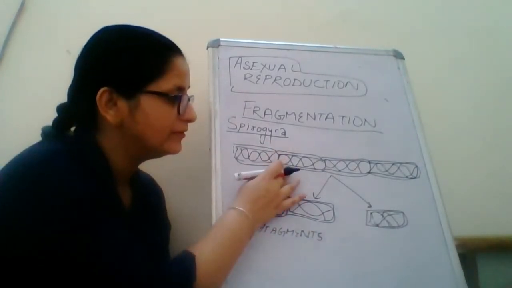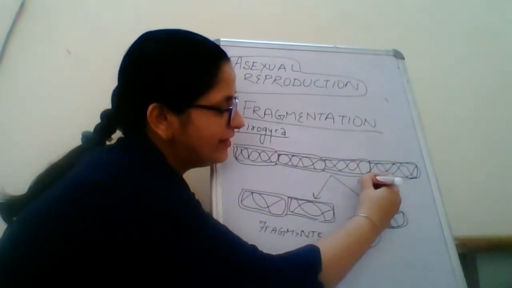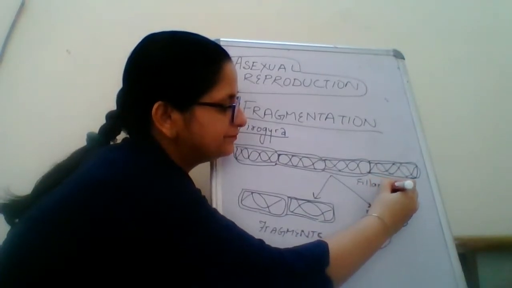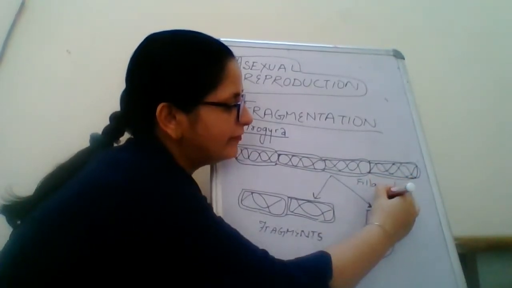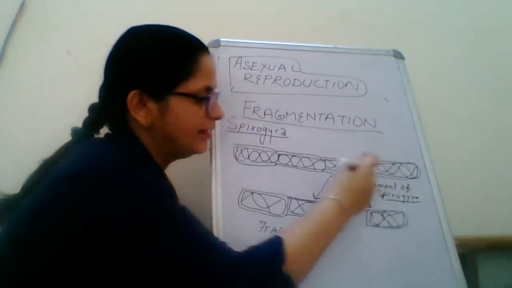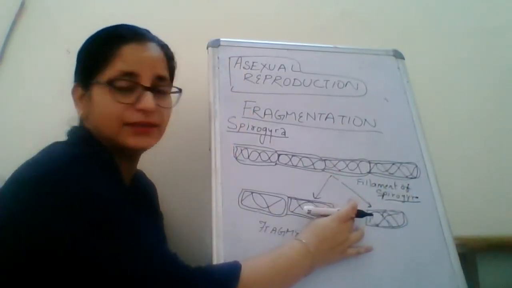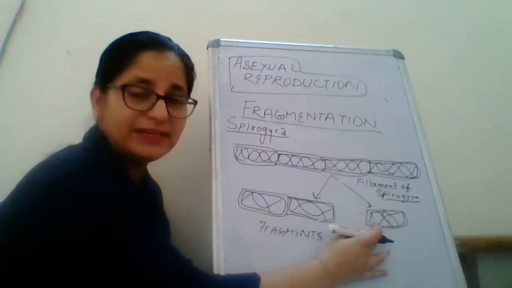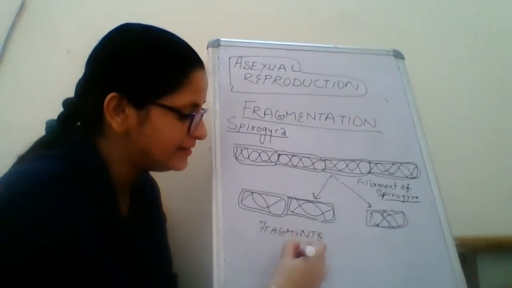So one full filament. This is the filament structure, a filament of Spirogyra. Then it breaks into two fragments, and then what happens?